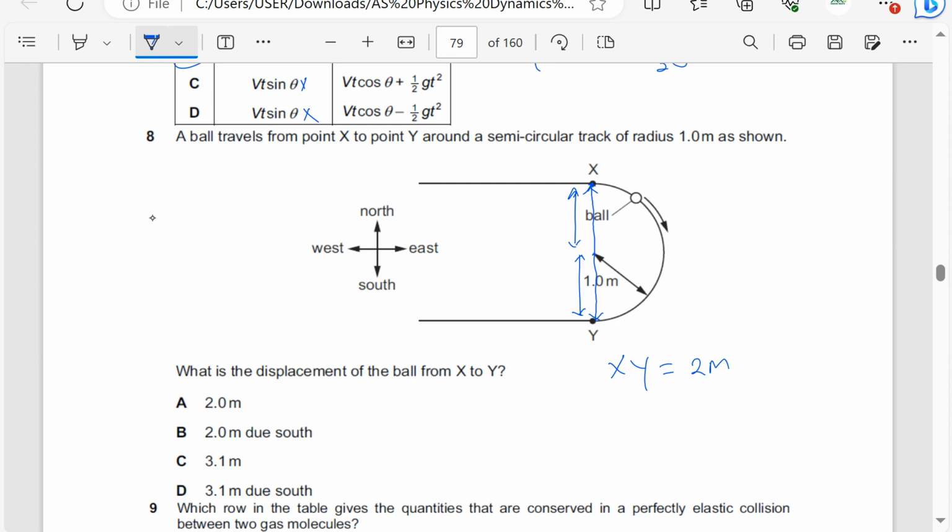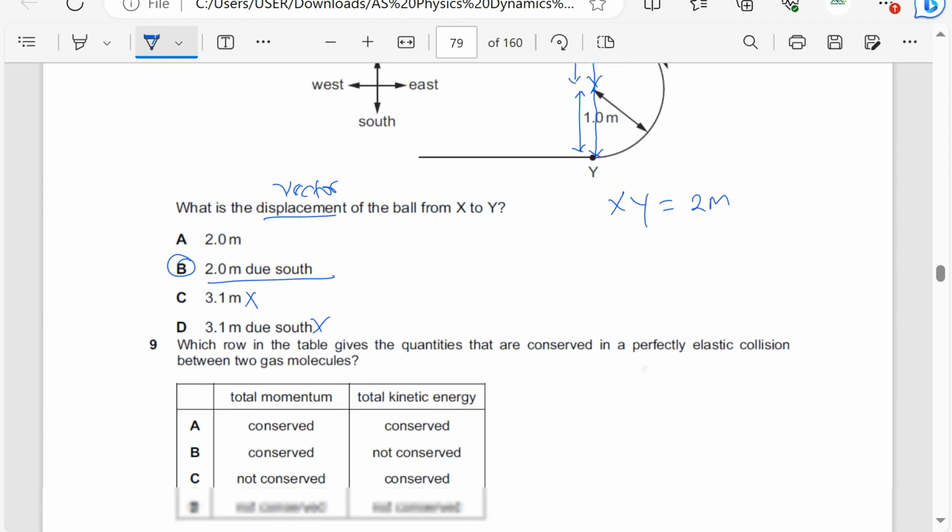So that is 2 meters, but displacement is a vector quantity, we need the direction. So 2 meters has no direction, but 2 meters due south. X to Y, that is due south. So it is 2 meters due south, because displacement is a vector quantity. So the answer is B.